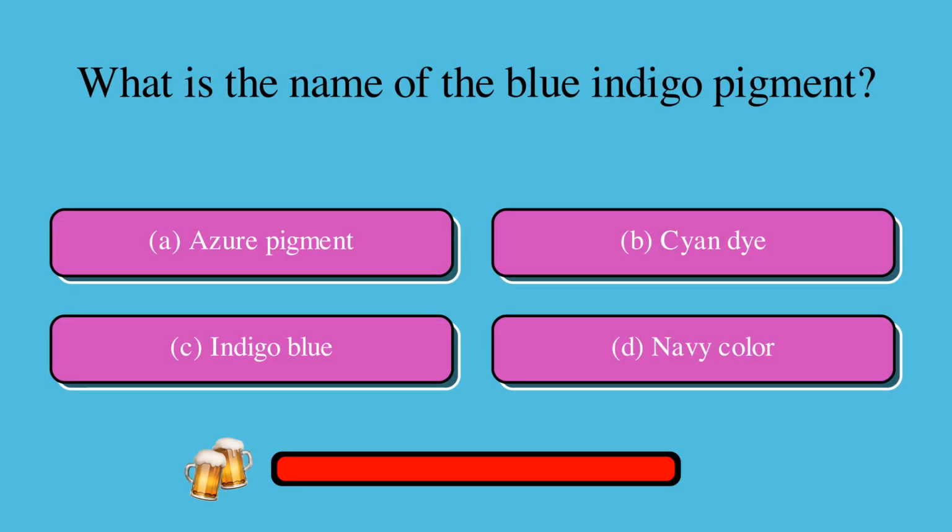What is the name of the blue indigo pigment? Is it A, azure pigment, B, cyan dye, C, indigo blue, or D, navy color? The correct answer is C, indigo blue.